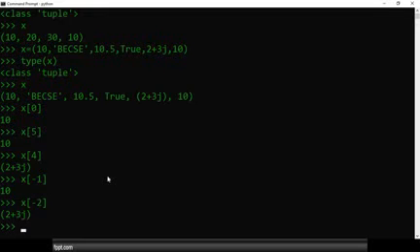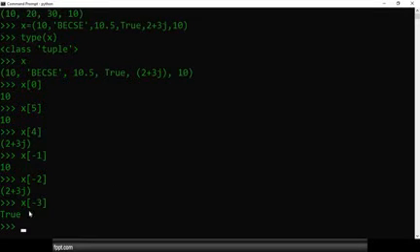Sorry, x of -3, not -2. x of -3, we get the boolean value. -1, -2, -3, -4, -5 and -6. So we can say that index operations we can perform on the tuple. Okay, it is not an issue.